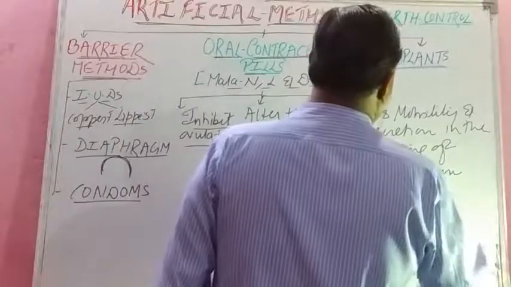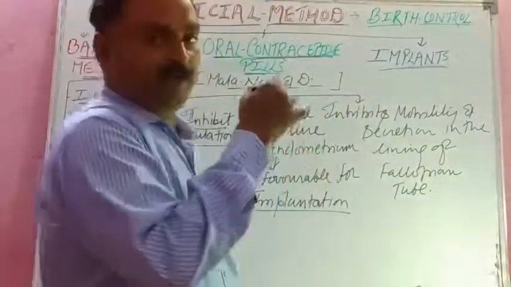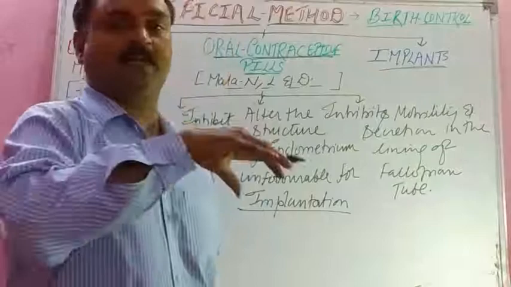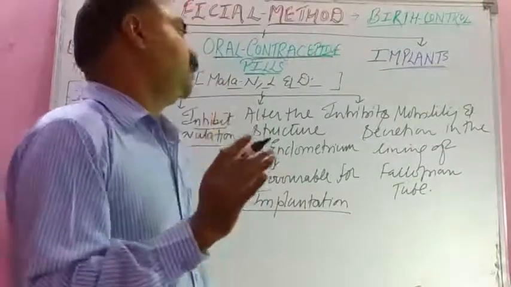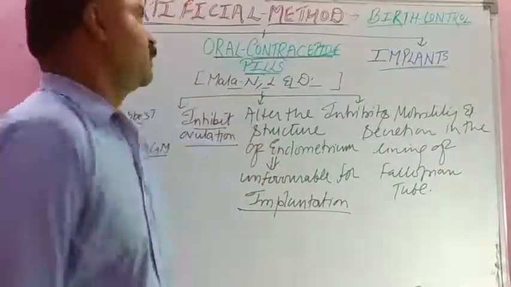Another name of fallopian tube is oviduct. The mobility of the muscles in the fallopian tube will be stopped and the secretion is also stopped.